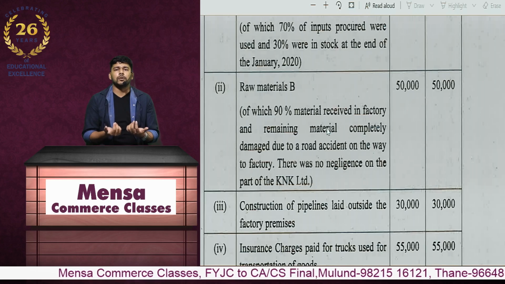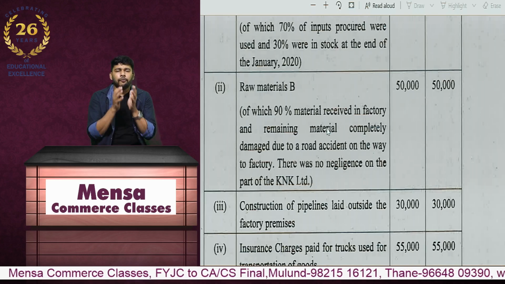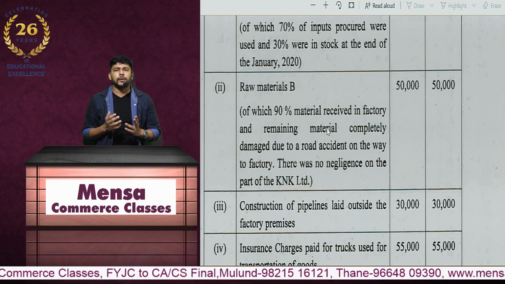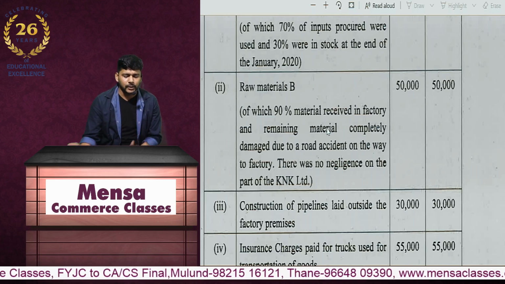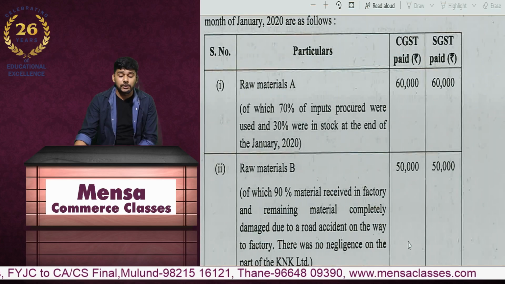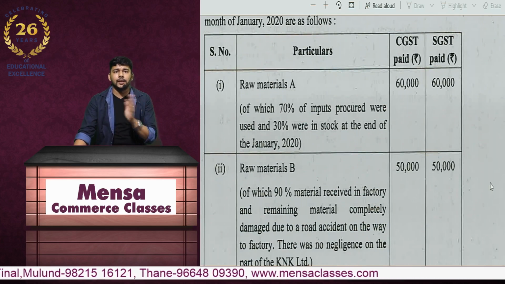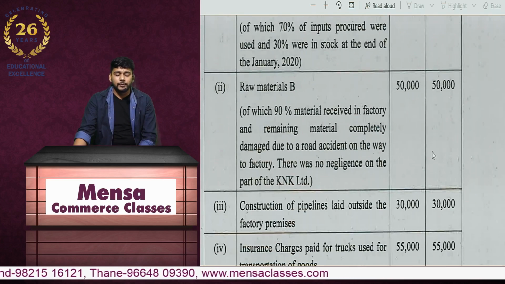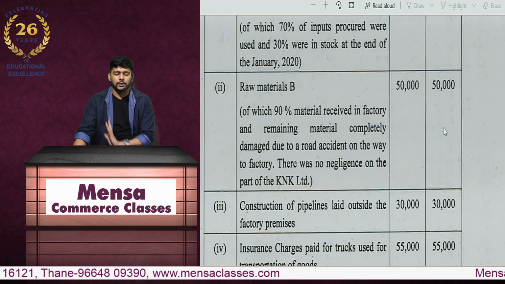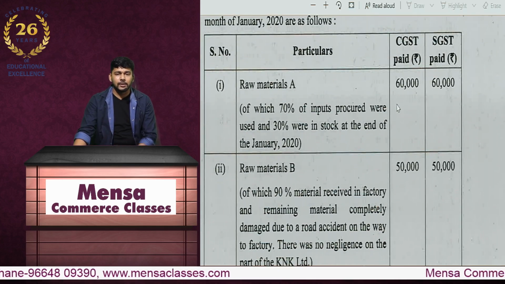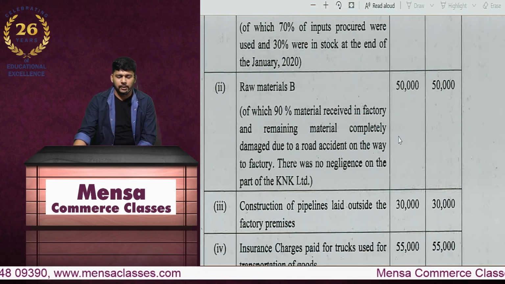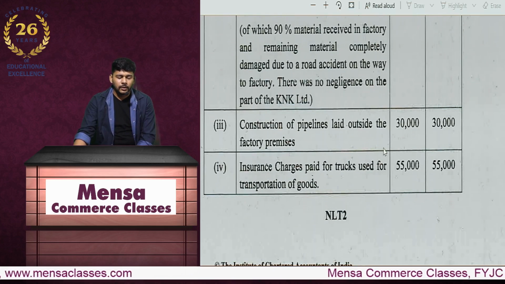So out of the total goods, only 90% were received. Physically, how much goods have been received by you? 90%. So input tax credit will be limited to only 90% of this amount. That is, the tax amount is 50,000 of CGST and SGST respectively. We will have to limit it to 90%, that is 45,000 over here. For the first adjustment, I'll tell you, because there is some adjustment given at the end of it.